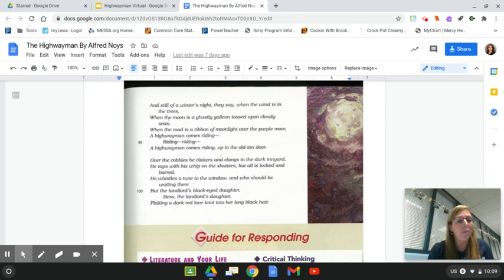Over the cobbles he clatters and clangs in the dark innyard. He taps with his whip on the shutters, but all is locked and barred. He whistles a tune to the window, and who should be waiting there but the landlord's black-eyed daughter, Bess, the landlord's daughter, plaiting a dark red love knot into her long black hair.